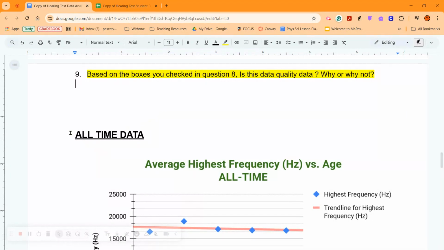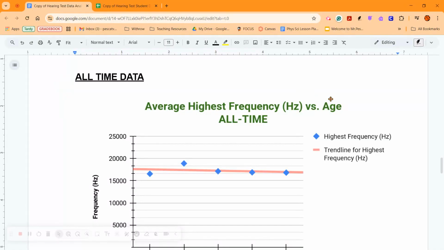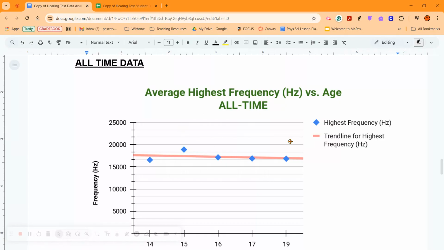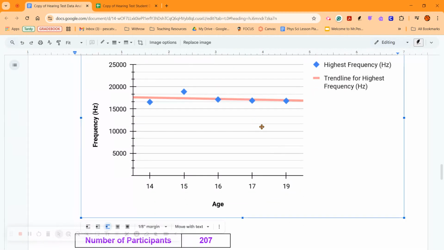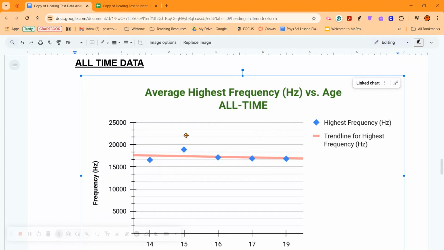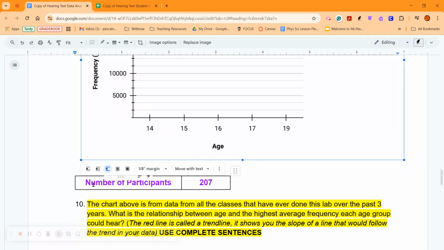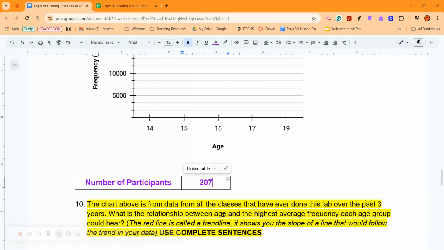Okay, moving on. All-time data. I've done this lab for 3 years. So this is the data from all 3 years combined, including yours. I added yours in. So if yours doesn't say update, make sure you update it so it looks like mine. I've noticed that in some classes, this is not updated all the way, which may change your answer. We have done 207 people in this time. That's much better than the other one.